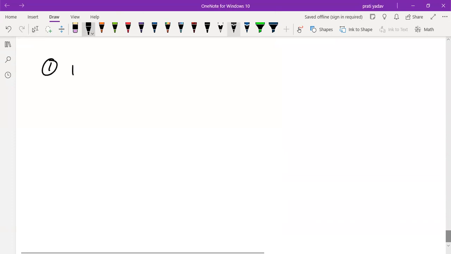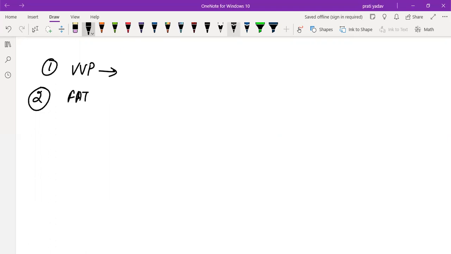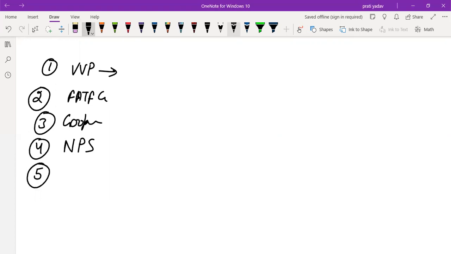First one is related to the Vibrant Villages Program. Second one is related to, I think, the FATF Grey List. Third one is related to cooperatives. Fourth one is related to NPS. Fifth one is related to HSN. And sixth one is related to, one thing I'm missing, I think, patent. Yeah.